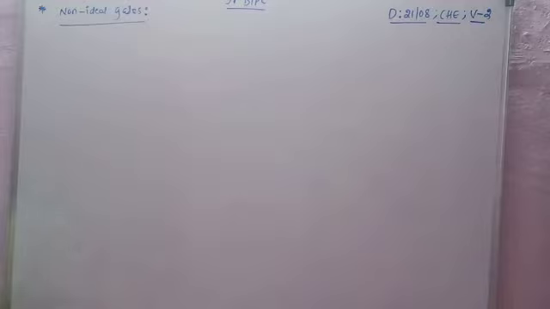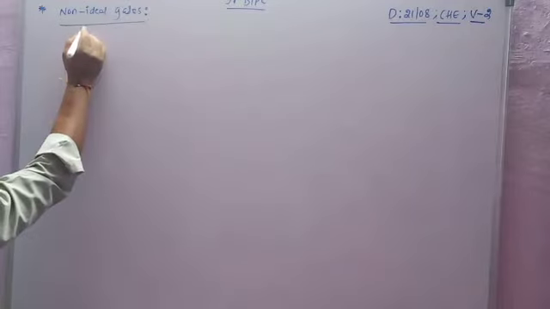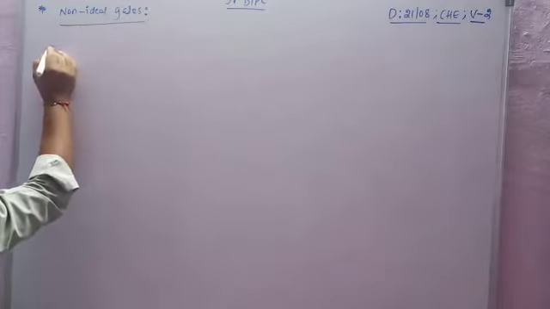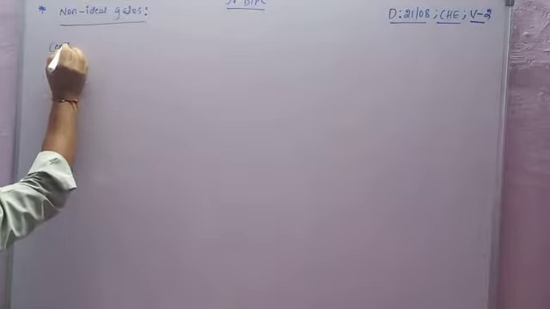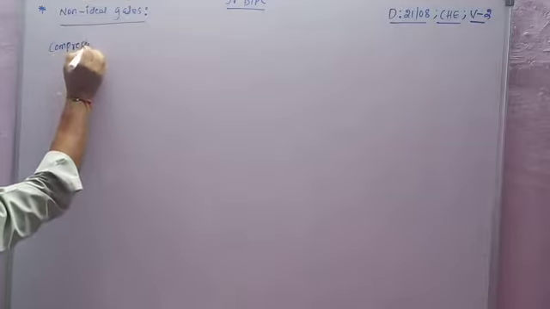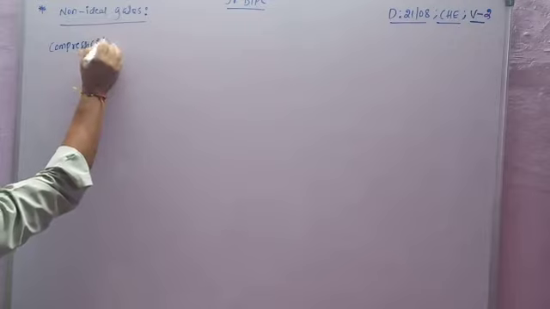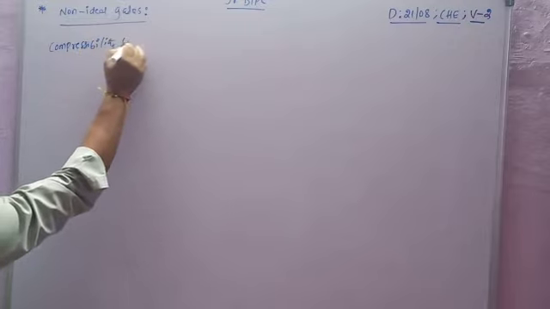Ideal and non-ideal behavior is explained with respect to the compressibility factor. What is the compressibility factor?